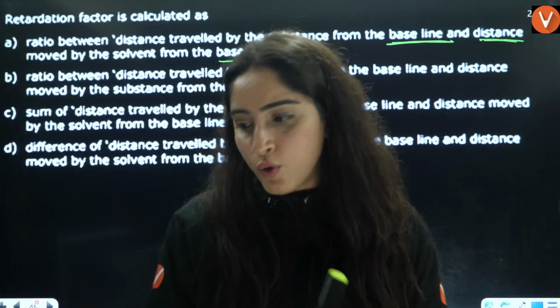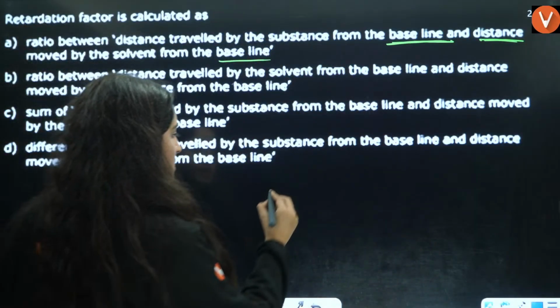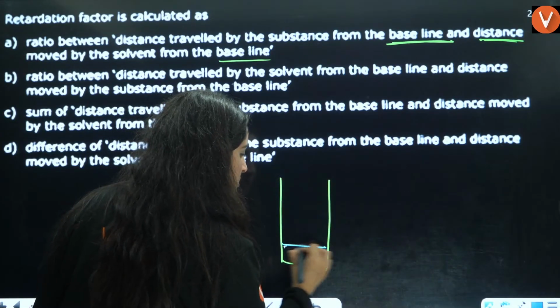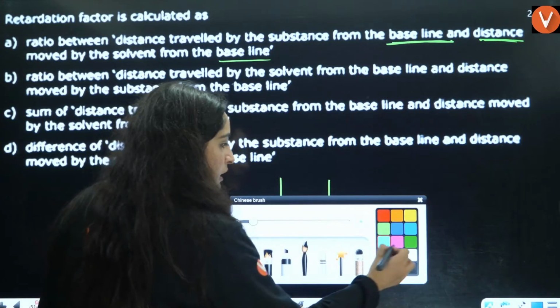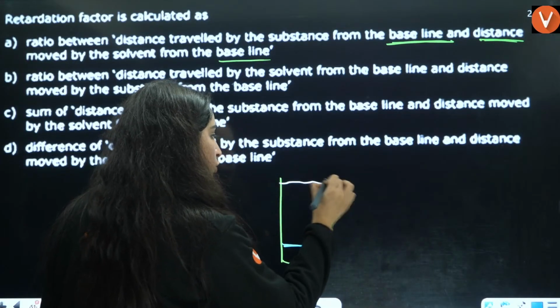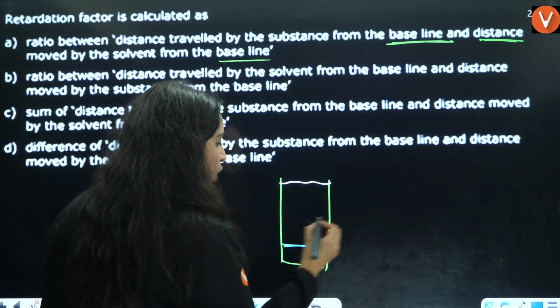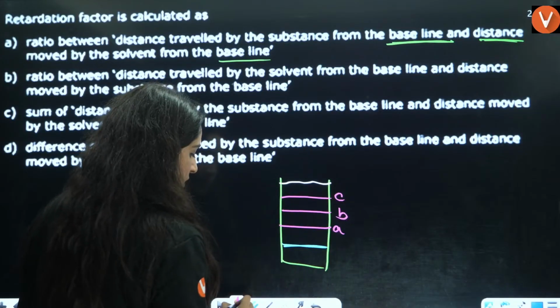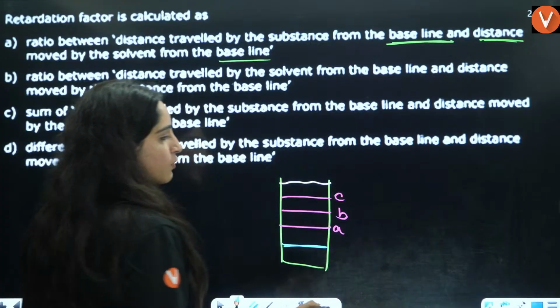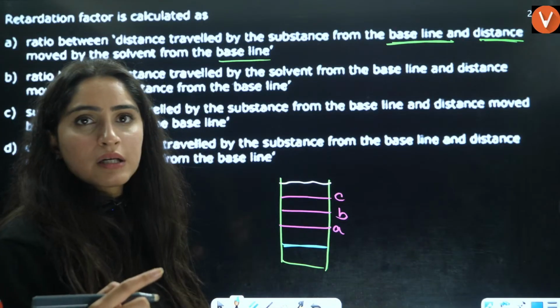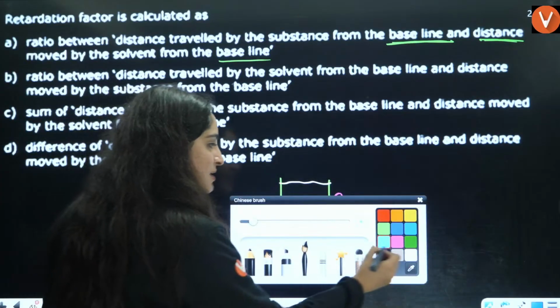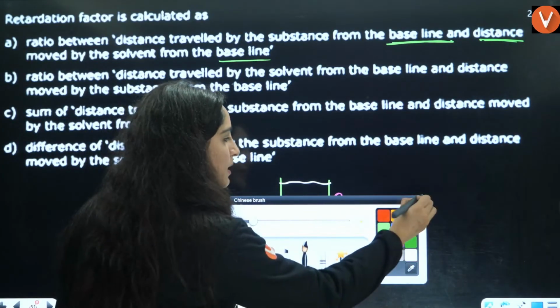Let's suppose this is your glass, and this is the baseline. Let's see, the solvent has moved to this point. Component A is here, component B is here, component C is here. We want to measure the retardation factor of component A. I'll give you one numerical based on this.